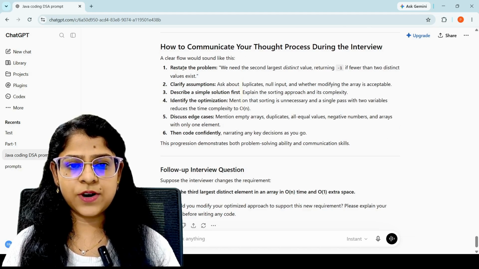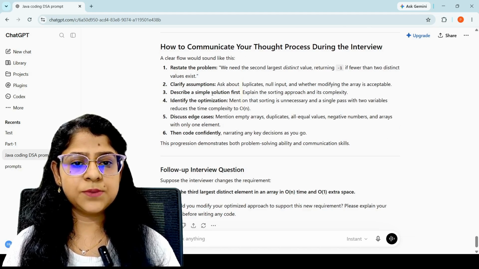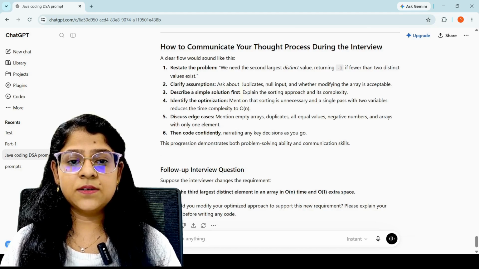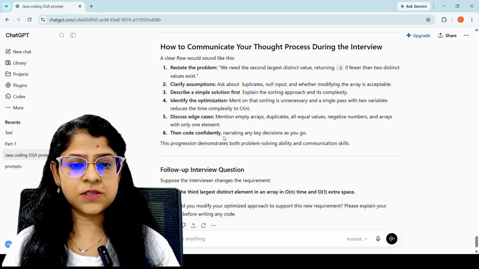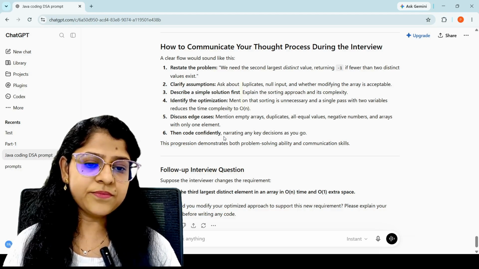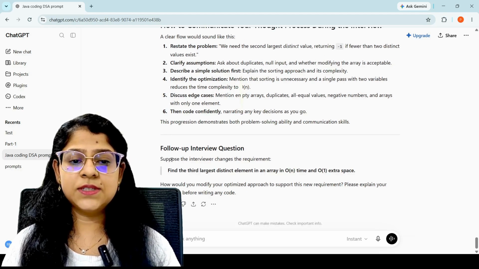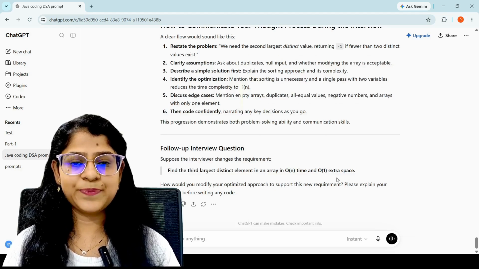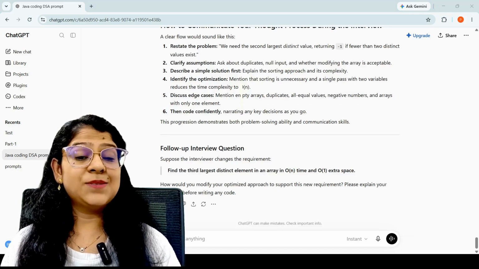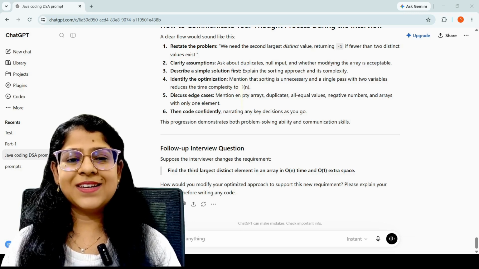A clear flow would sound like this: restate the problem, clarify assumptions, describe a simple solution, identify optimization, discuss edge cases, code confidently. And then here you see this is the follow-up interview question. This is the next question. And this is probably my favorite part.